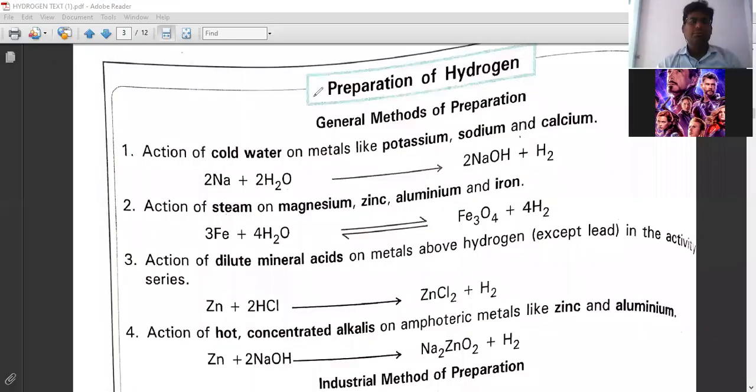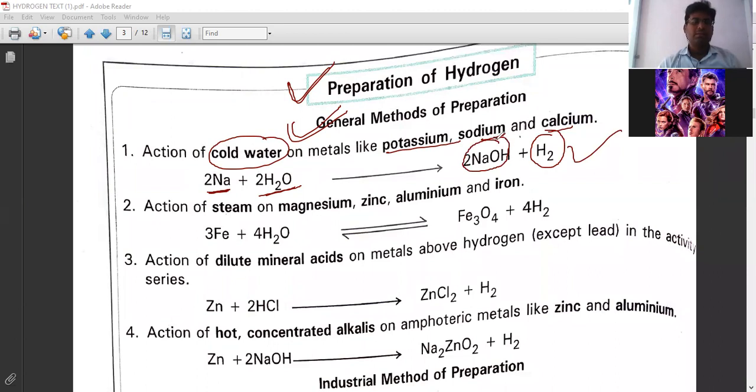So now look at the preparation method of hydrogen. So this is the general method of preparation. Action of cold water on the metal like potassium, sodium, calcium. So it will produce hydrogen gas. Suppose I am putting sodium metal on the water. So water will liberate hydrogen gas and sodium hydroxide is formed, right?